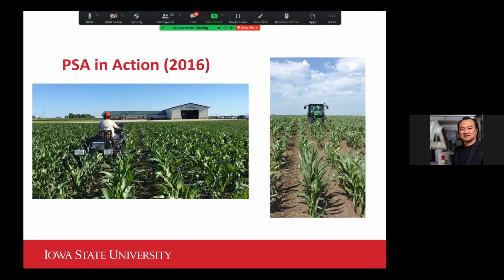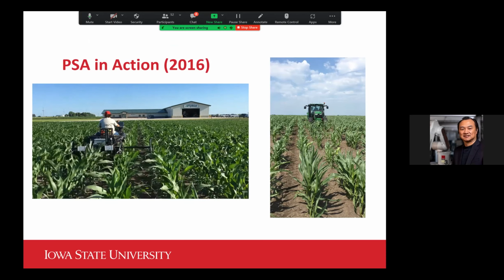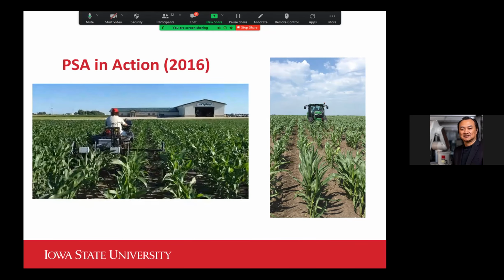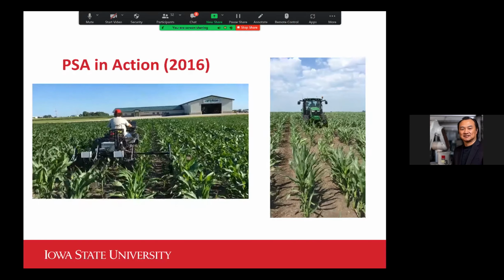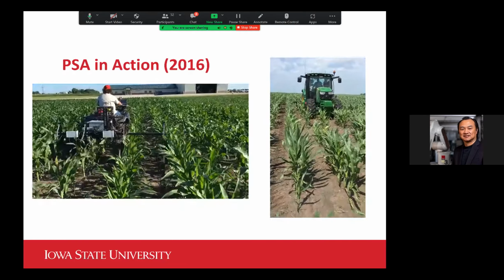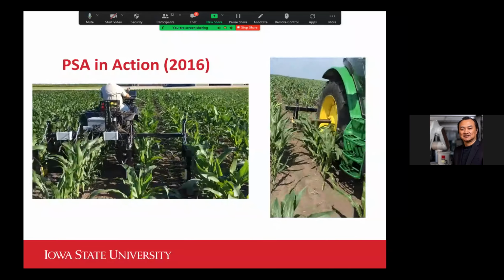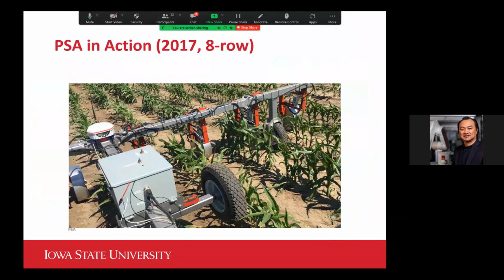But I made some mistakes during this development process, especially about the mechanical design, where the sensors should be placed, how we should design the whole toolbar, for example. So I think every year I learned a lesson and then came back to redesign the system to overcome the issues we encountered in the field. One thing I realized is that in the beginning I was using a sled, more like a ski type of thing, to glide on the soil surface.